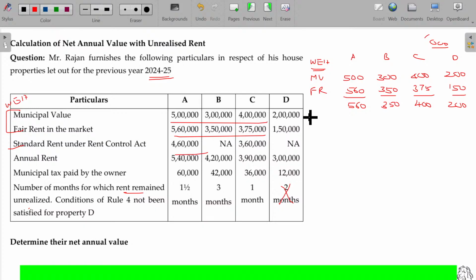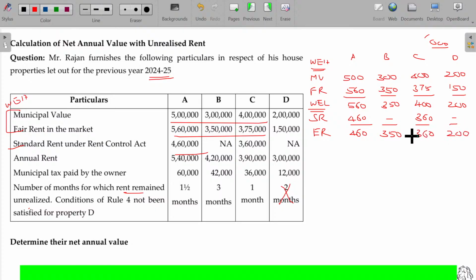Standard rent, whichever is lower will be taken: 460, not applicable; 360, not applicable. Then this value will be called the expected rent: 460, 350, 360, 200.